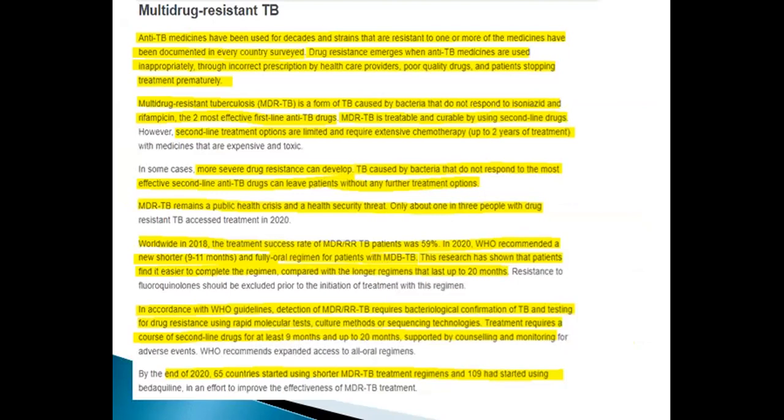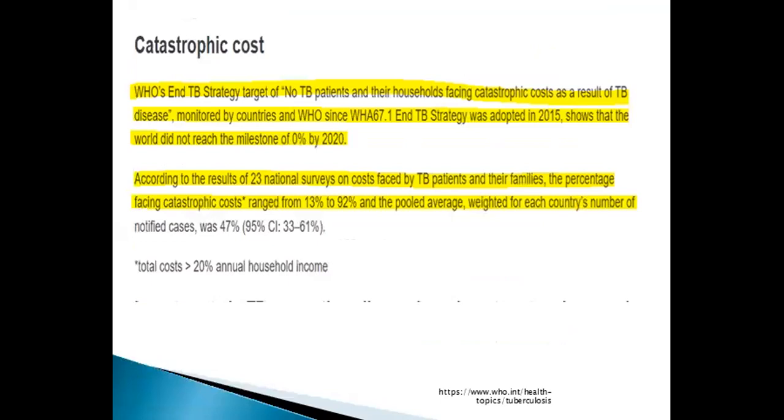According to WHO, the treatment success rate for MDR was 40 to 59%. In 2020, WHO recommended a shorter 9 to 11 month oral regimen for patients with MDR-TB, and research has shown that patients find it easier to complete this regimen. In accordance with WHO, responding to MDR-TB requires bacteriological confirmation of TB and testing for drug resistance using rapid molecular tests. Catastrophic cost.